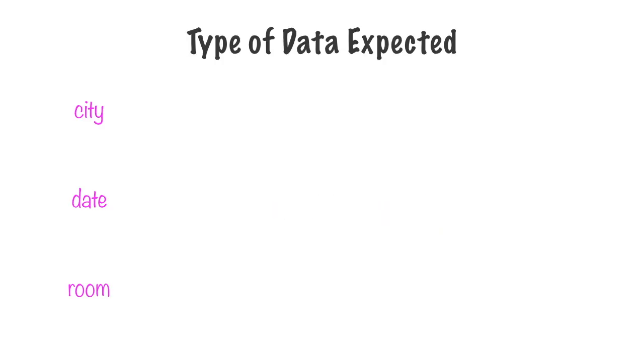Now, the cool thing about Dialogflow is that the type of data that is expected need not all be defined by you. So, city and date are actually system entities which are built into Dialogflow. These system entities or built-in entities are already available to you. You don't have to explicitly define them in order to use them. You don't have to specify all the cities that you will accept. You don't have to specify all the possible values of dates, and there can be many, many such values. You'll see shortly in the example that we provide.